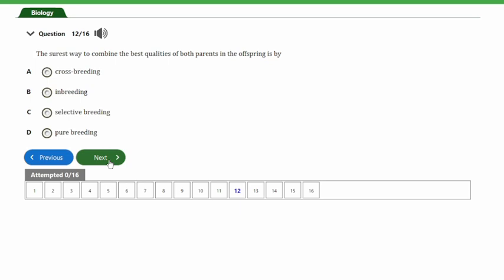Crossbreeding allows us to select desirable characters from two different individual parents and then bring it up in an offspring. So guys, that's the way we can actually produce an offspring that has the desirable characters we want in two different parents. So guys, let's look at the next question, and that's question number 13.